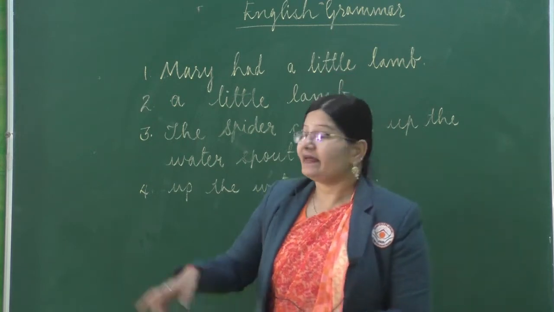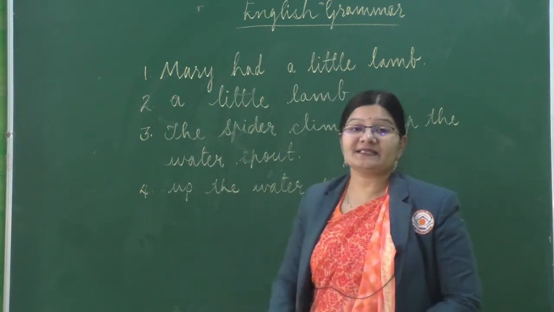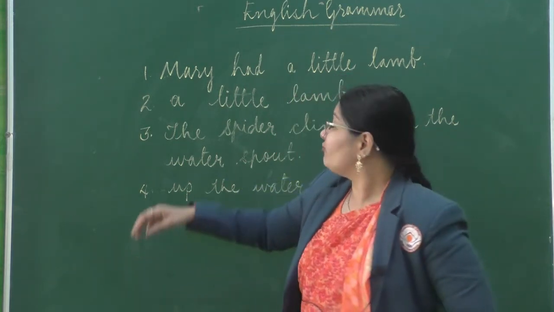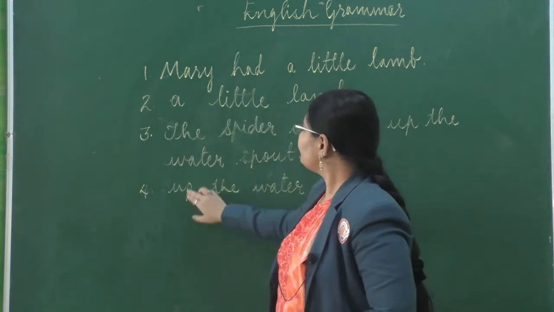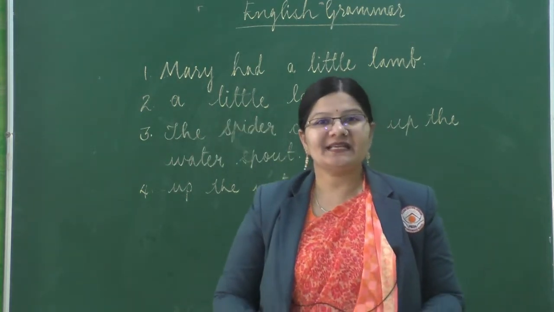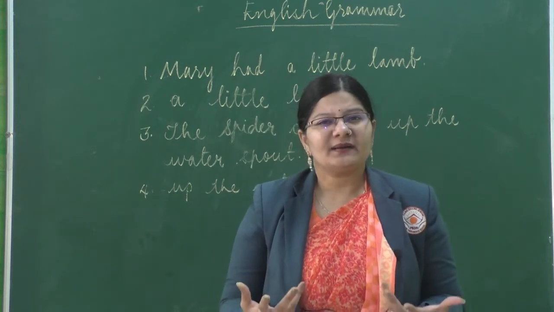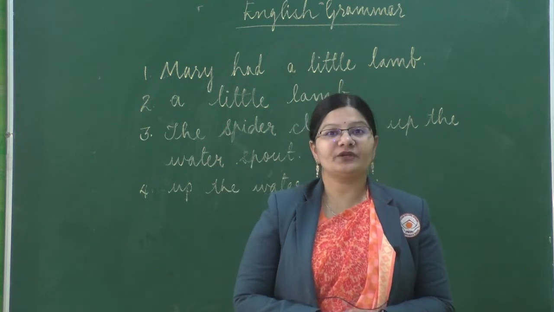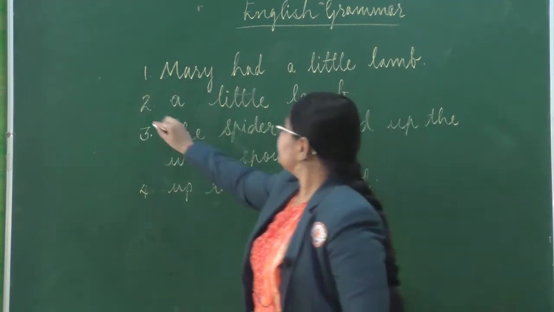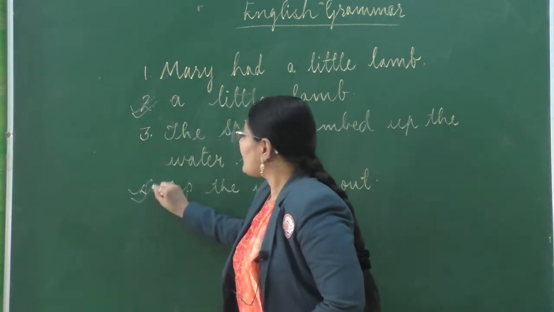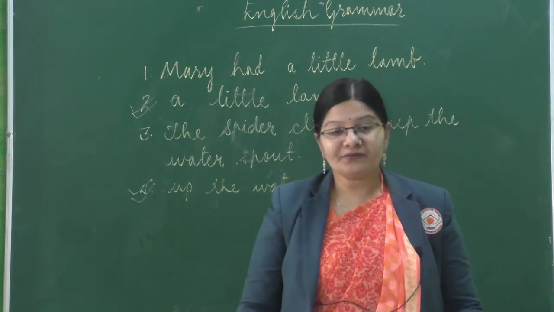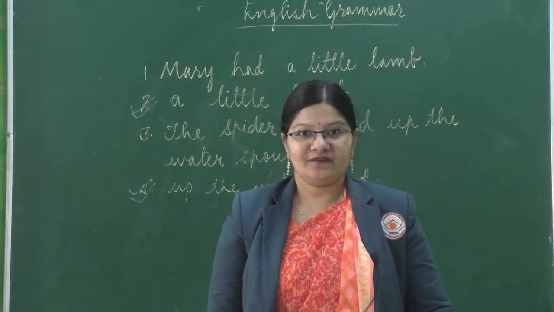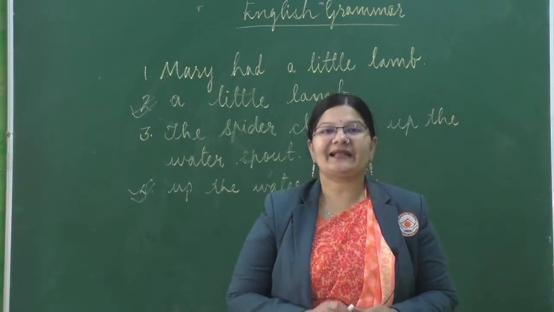Yes, you are right that the first sentence and the third sentence is a sentence. It has a complete meaning, whereas the second one and fourth one do not give us any complete meaning or do not mean anything, right? So today our focus is going to be these parts of sentences. And do you know children what they are called? Yes, they are called phrases. So today we are going to focus on phrases and clauses.